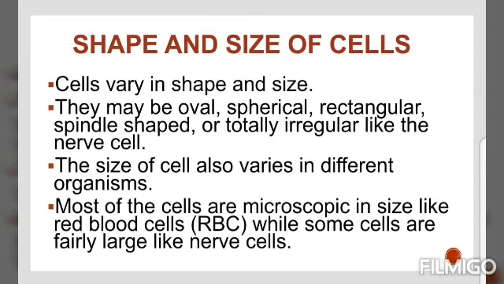The shape and size of cells are related to the specific function they perform. Some cells like amoeba have changing shapes. In some cases, the cell shape could be more or less fixed and peculiar for a particular type of cell. For example, nerve cells have a typical shape. Each living cell has the capacity to perform certain basic functions that are characteristic of all living forms. How does a living cell perform these basic functions?